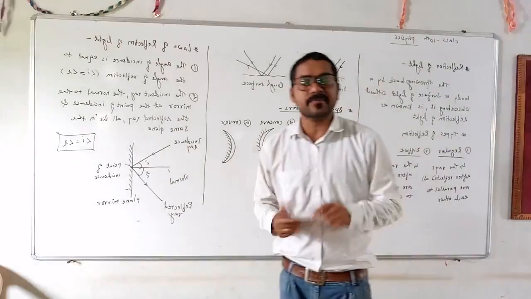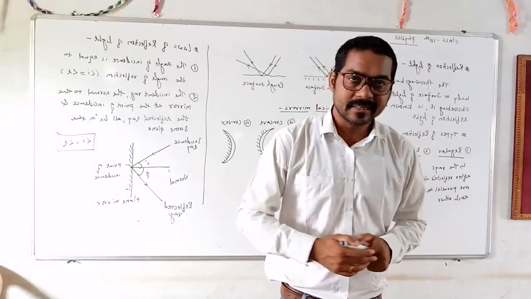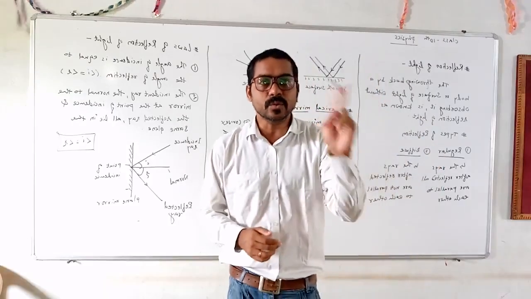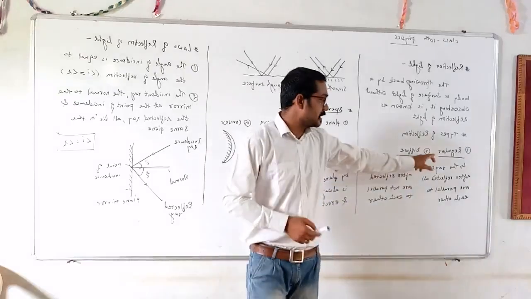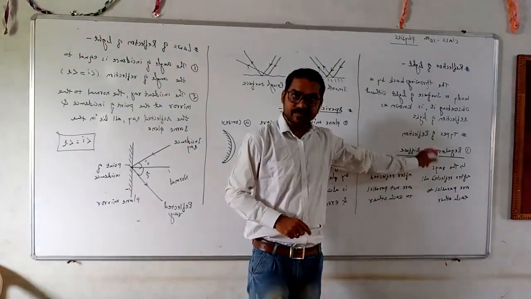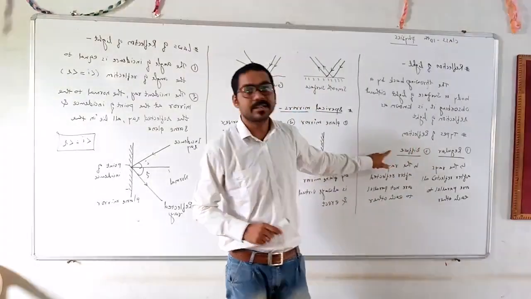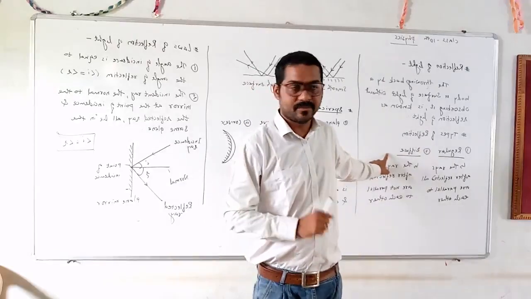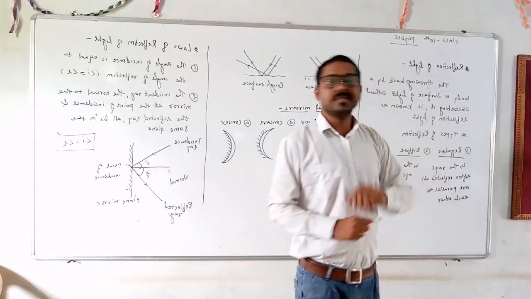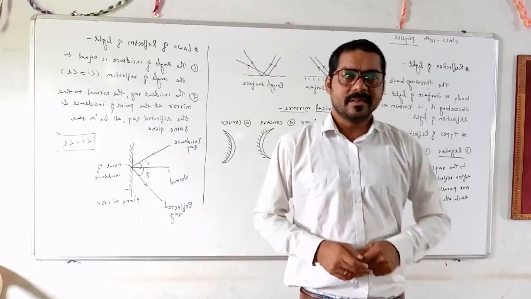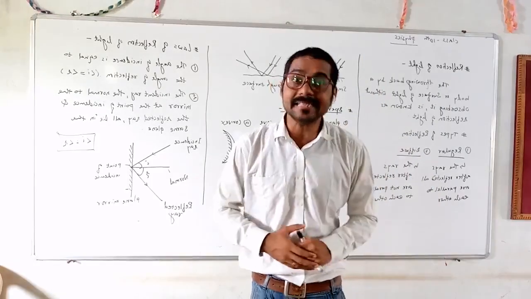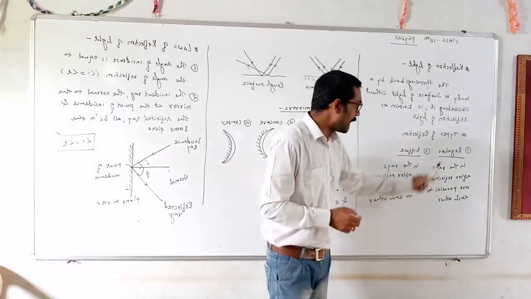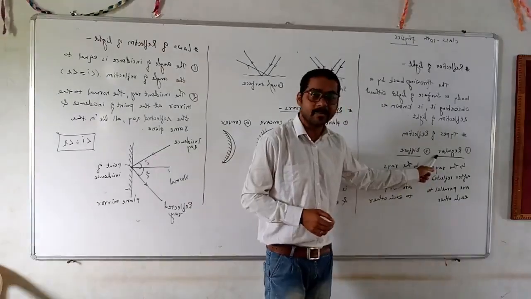According to the surfaces from which the light is reflected, the reflection is of two types. First one is the regular reflection, and second one is the diffuse reflection. The regular reflection is what? Very simple. If the reflection happens from a smooth surface, that is called the regular type of reflection.